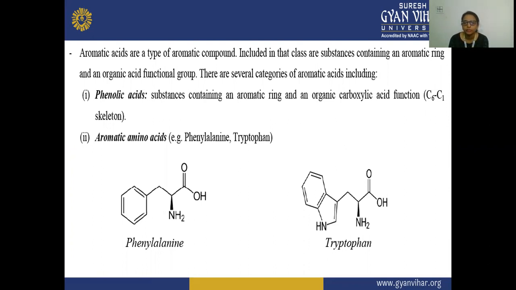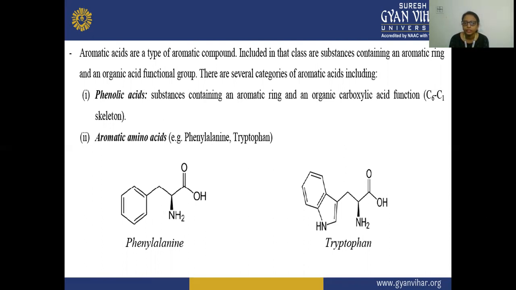Included in that class are substances containing an aromatic ring and an organic acid functional group. There are several categories of aromatic acids. Means aromatic acids are a type of organic aromatic compounds, and in this class, they are the substances that contain an aromatic ring as well as an organic acid functional group. So on the benzene ring, or the aromatic ring, there is a presence of an organic acid functional group.